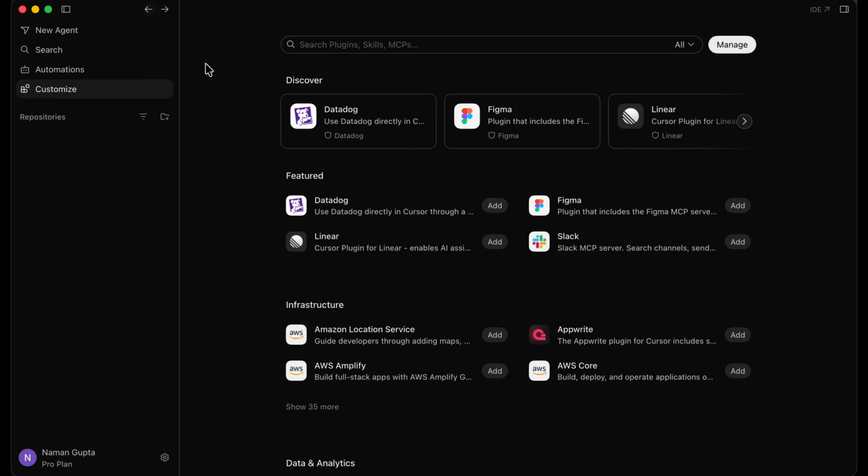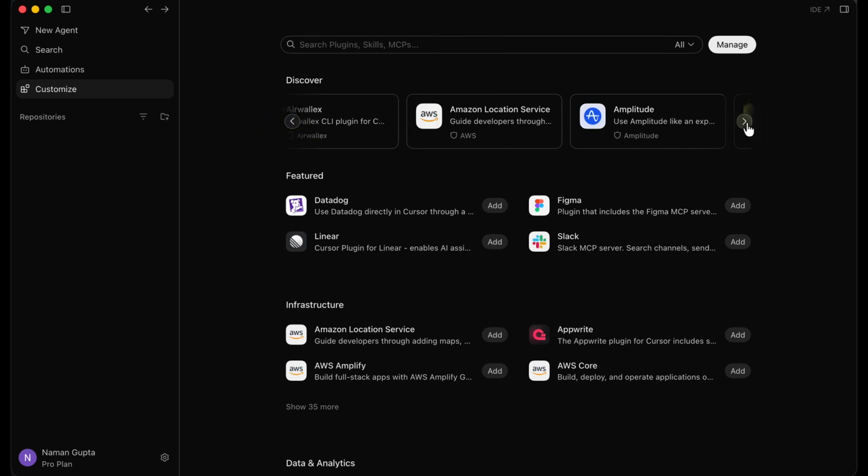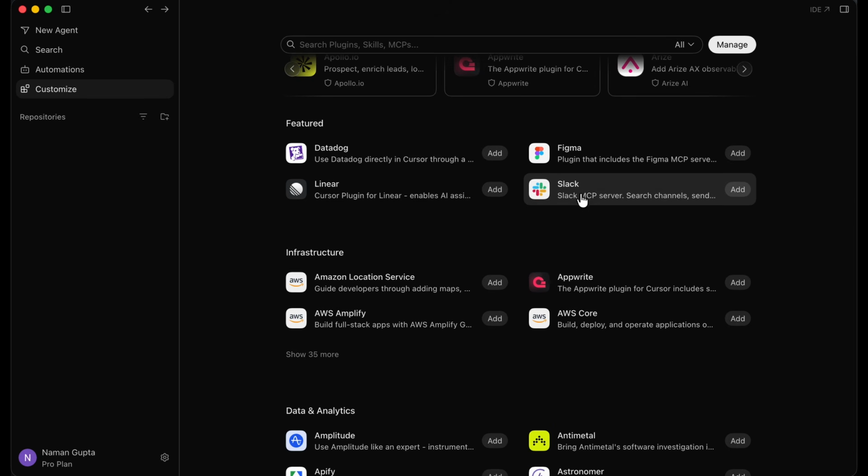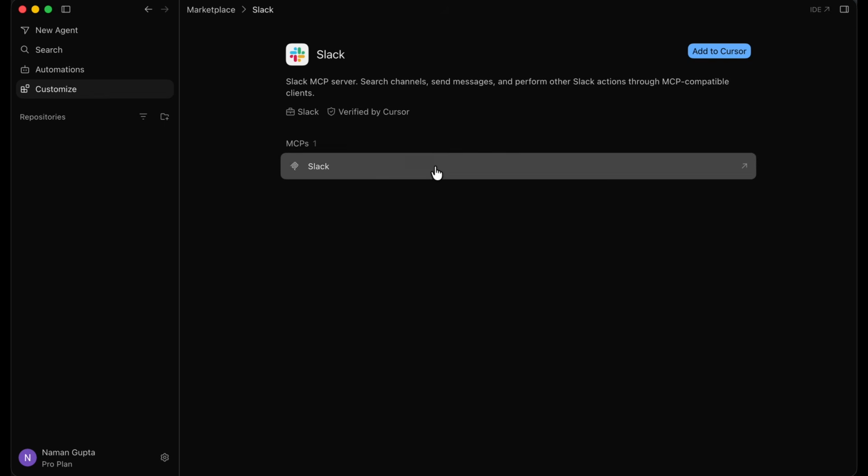Now what you can do is look at a variety of different MCPs and plugins here. There's Linear, if you guys have used Linear. There's all sorts of things here. There's an Apify plugin and MCP. And there's a variety of different things that you can check out. There's Slack over here, the Slack MCP server. If I click on Slack, you can just get the Slack MCP right over here. What the Slack MCP server will allow you to do is search channels, send messages, and perform other Slack actions through MCP compatible clients. So if you want to do all of these things through Cursor, you can do that simply by installing the Slack MCP. You just click on Add to Cursor and it gets added automatically.